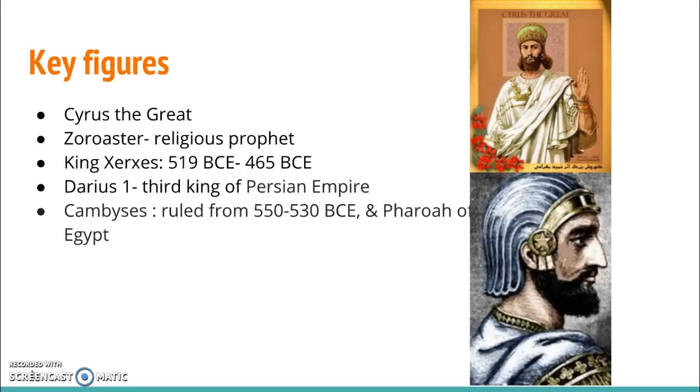King Xerxes reigned from, oh wait a minute, that's wrong, 519 BCE to 465 BCE, and he tried to conquer Greece once but failed, resulting in a major naval defeat at the Battle of Salamis.